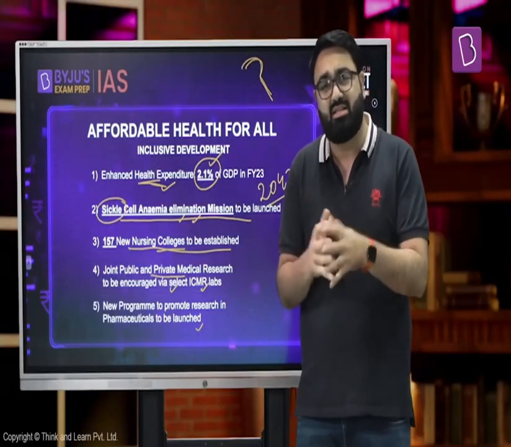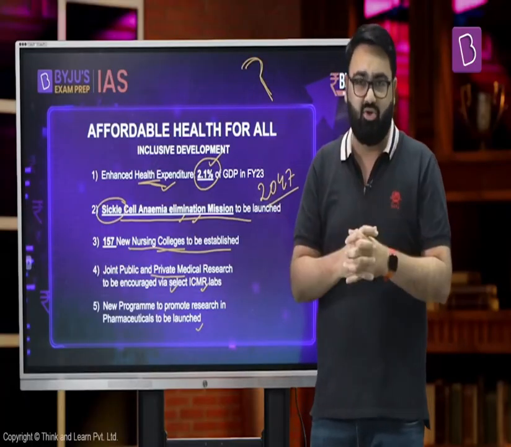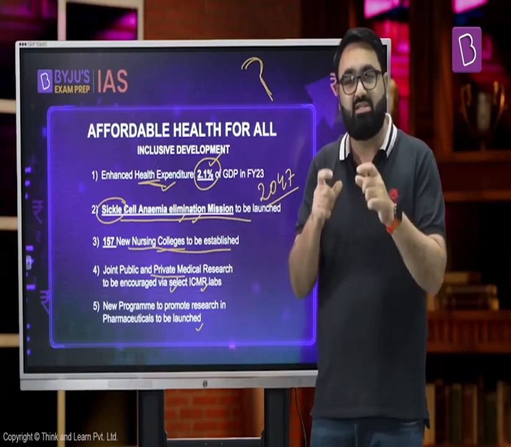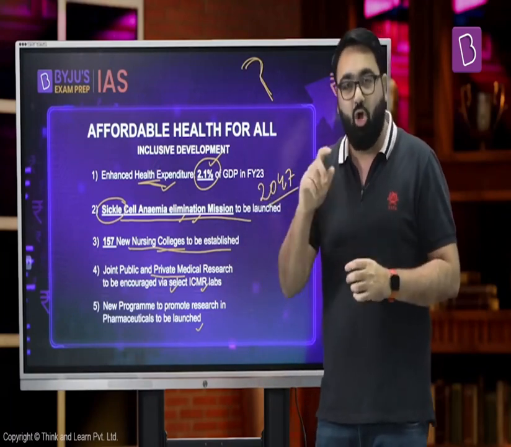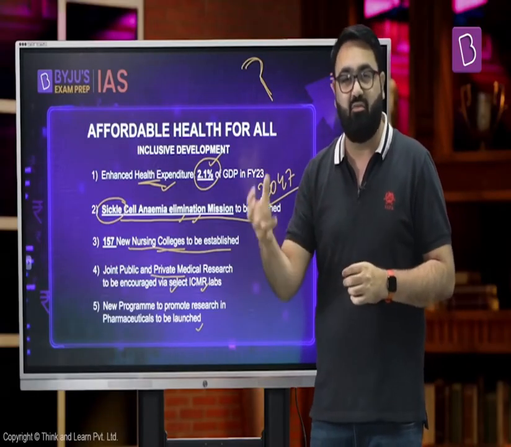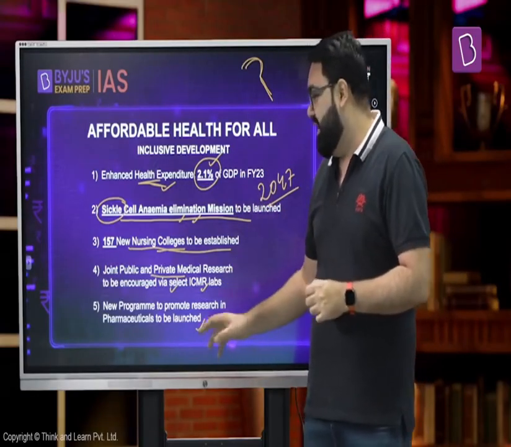Now, in the beginning of this class, Shams actually discussed about the need to have our own ingredients for pharmaceuticals, because we are dependent on China to import those ingredients using which we actually make our pharmaceutical products. India is renowned as the factory of the world when it comes to generic medicines. However, in order to be self-dependent on that, in order to ensure that we are not dependent on China for imports of the APIs, we have to ensure that there's much more research that goes on the field of pharmaceuticals.